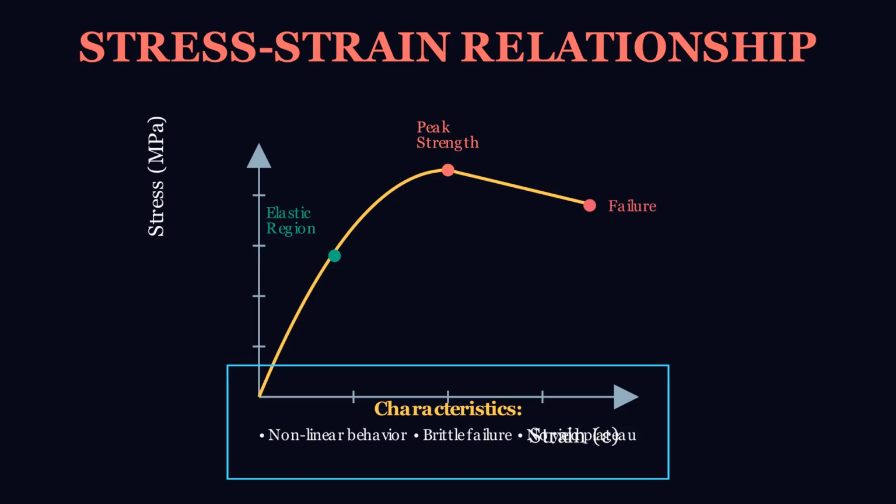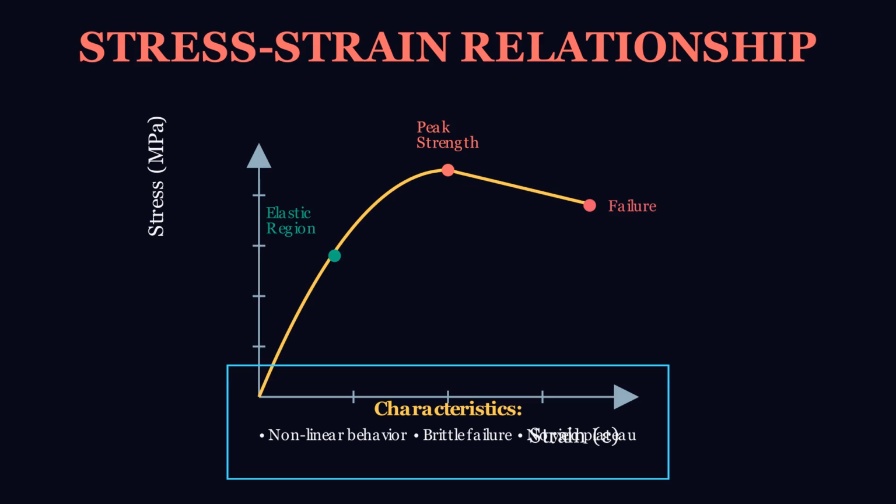The stress-strain relationship shows how concrete behaves under increasing load. Initially, concrete behaves almost linearly in the elastic region where deformations are recoverable. As stress increases, the curve becomes non-linear due to microcracking. Peak strength occurs at a strain of about 0.2%.